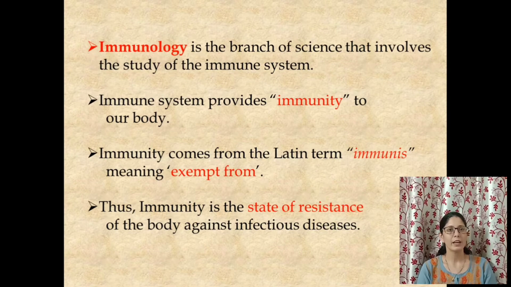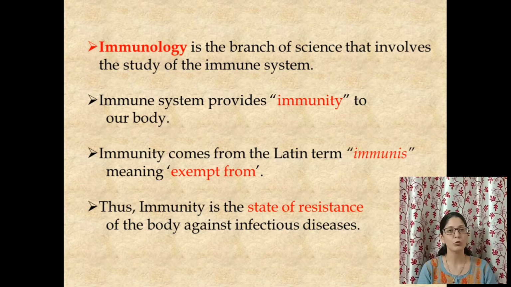So basically, immunology is the branch of science that involves the study of the immune system. Okay, so what is the immune system? It's a system in our body which is giving us immunity. So what is immunity? Immunity provides the state of resistance to our body. Immunity comes from the Latin word immunis, which means to exempt from. Exempt from means what? To not have a particular thing. So immunity means you are not going to have a particular disease.